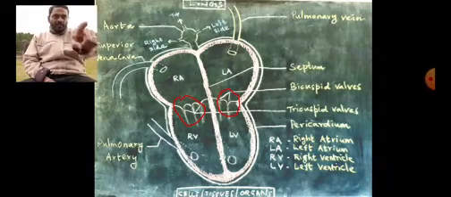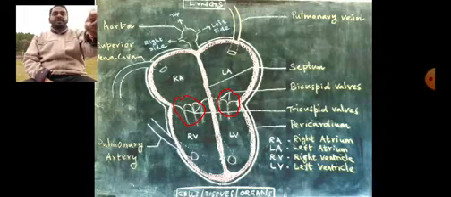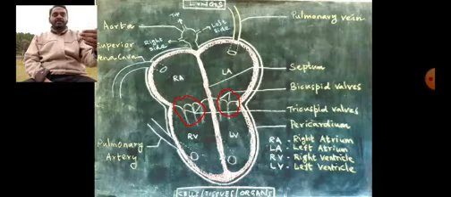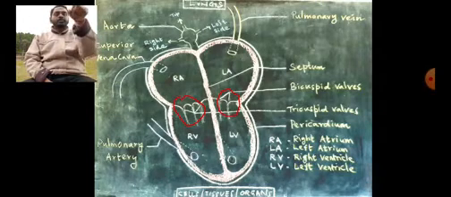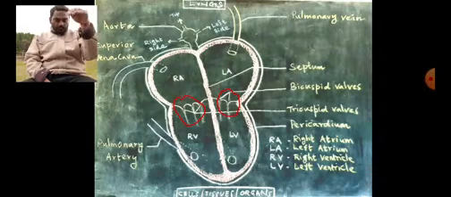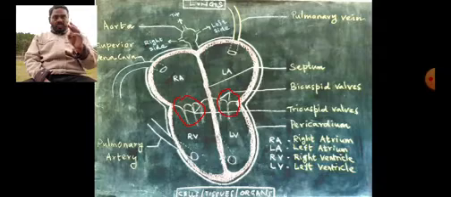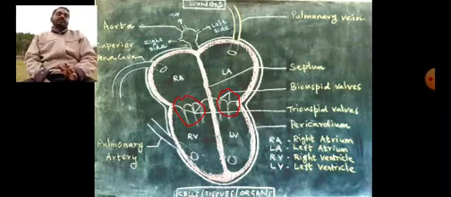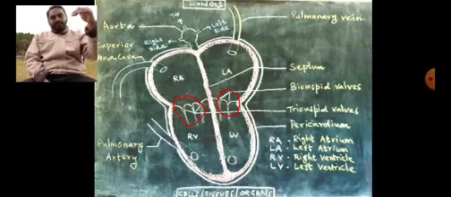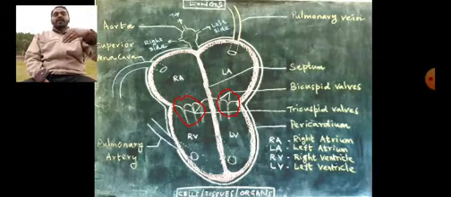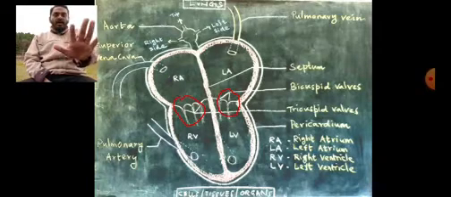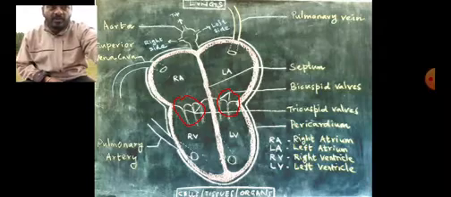On the top you can find the superior vena cava, which collects deoxygenated blood, meaning carbon dioxide rich blood, from cells, tissues and organs, and brings it to the right atrium. From the right atrium the blood flows down to the right ventricle through three holes, which are called the tricuspid valves. And from the right ventricle, the pulmonary artery carries the deoxygenated blood to the lungs. This is the heart structure and its basic functions.